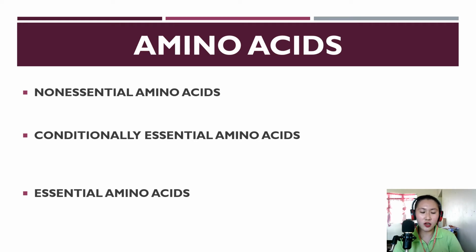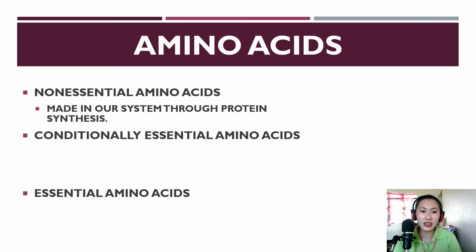It means that it is made in our system through protein synthesis. So hindi na natin siya kailangang i-intake kasi ginagawa na siya ng ating system. So that is the non-essential amino acid.